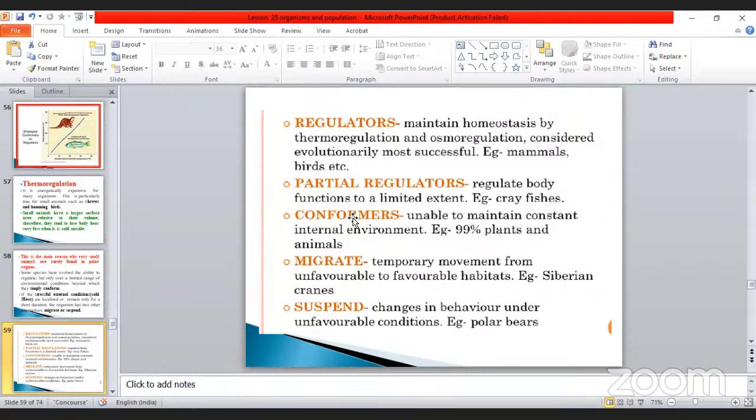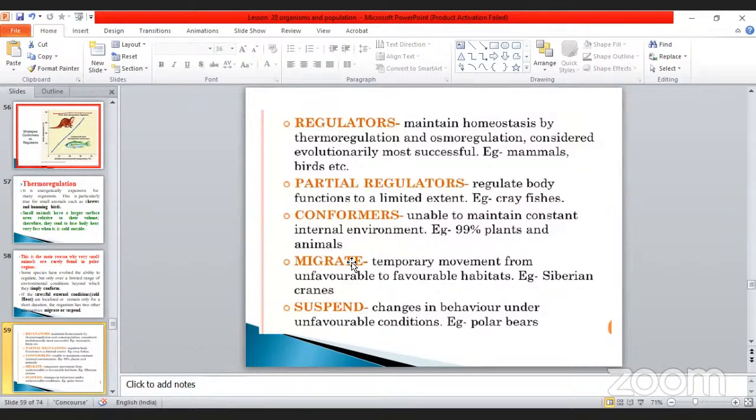Already we discussed, conformers are unable to maintain a constant internal environment. For example, 99% of the plants and animals come under the heading conformer. Only that was given; they did not specify exactly which ones. Don't forget, my dear, migrate is important for thermoregulation, isn't it?